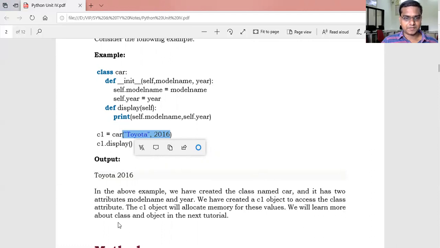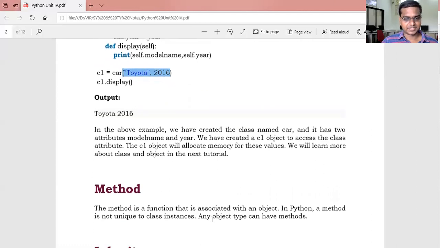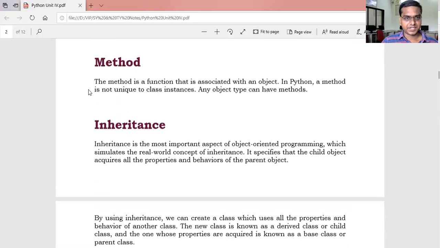We will learn more about classes and objects in the next tutorial. Then what is meant by method? A method is a function that is associated with an object. In Python, a method is not unique to class instances. Any object type can have methods. So methods of any type can be accessed in Python. It is used to define a function and write code for an object.